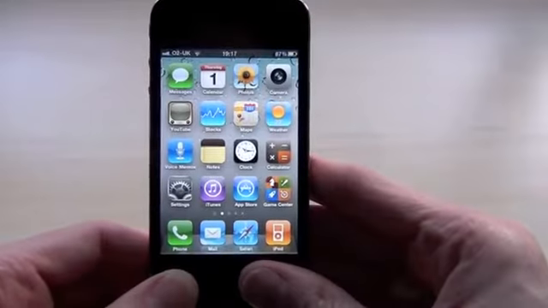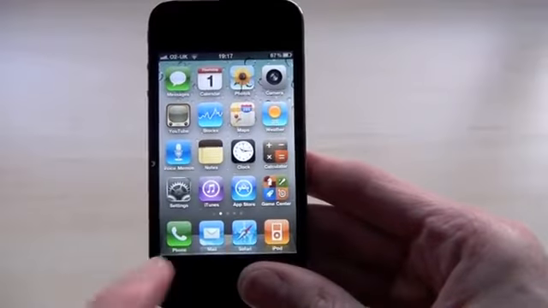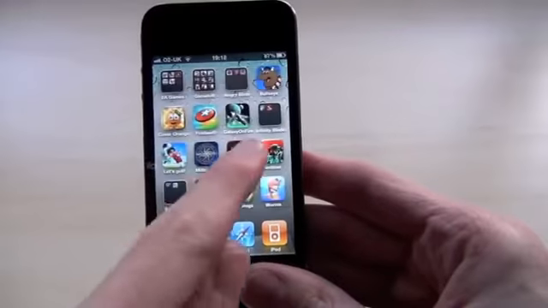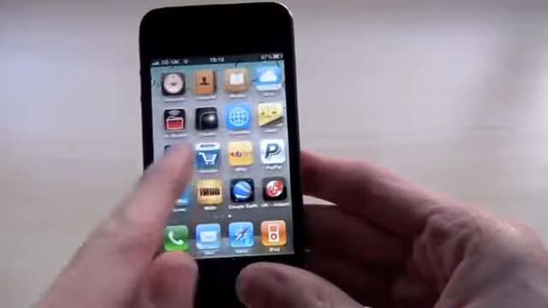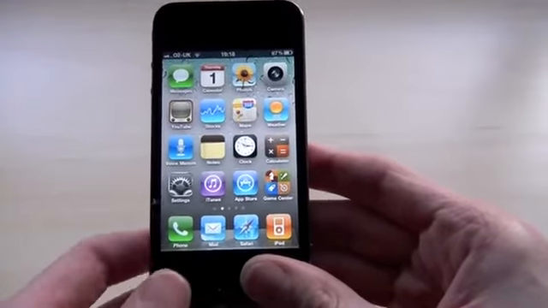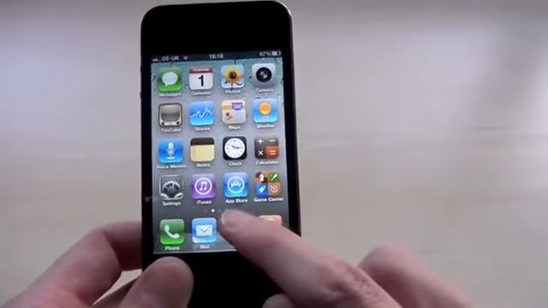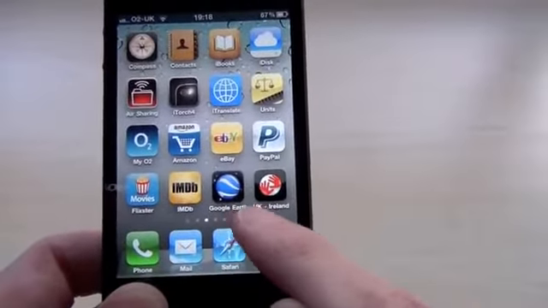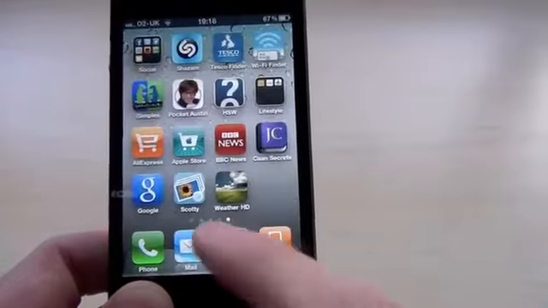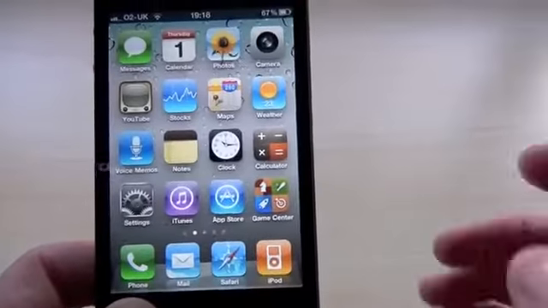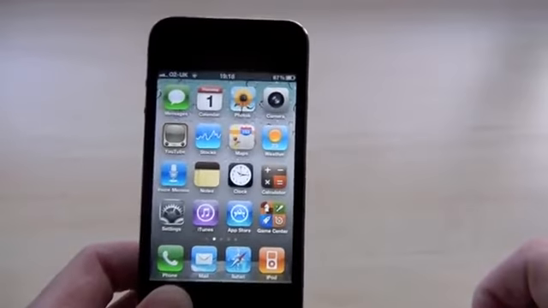Tip number 3 is to do with navigating the iPhone. Normally to access the various different screens that you may have, you would scroll like so and swipe between the various screens. A quicker and easier way, some may find, is to tap to the left or right of these dots here at the bottom of the screen. If I tap to the right, it just moves to the next screen along. If I tap to the left, it moves to the previous screen. So that's just another way to move between screens.